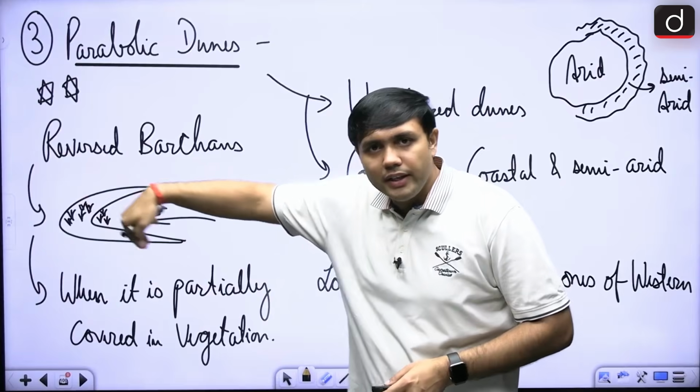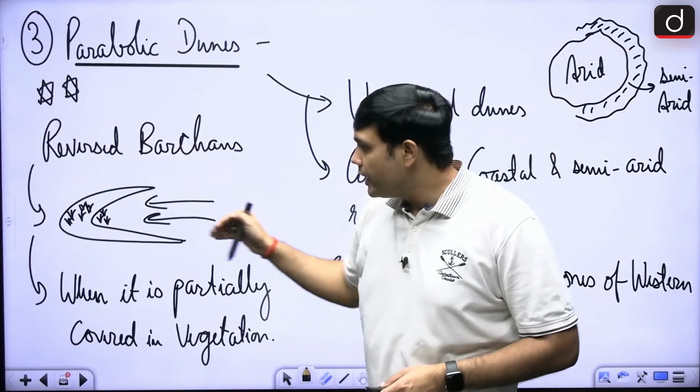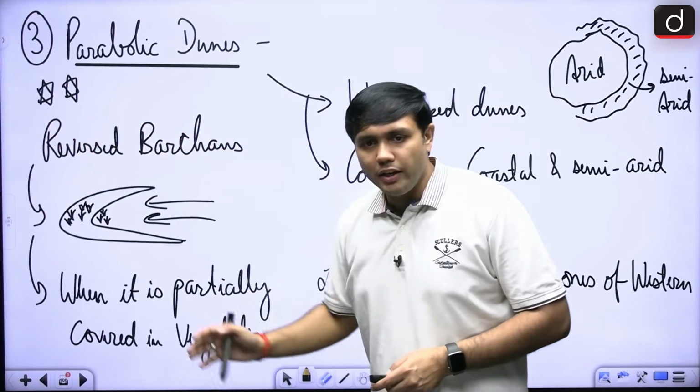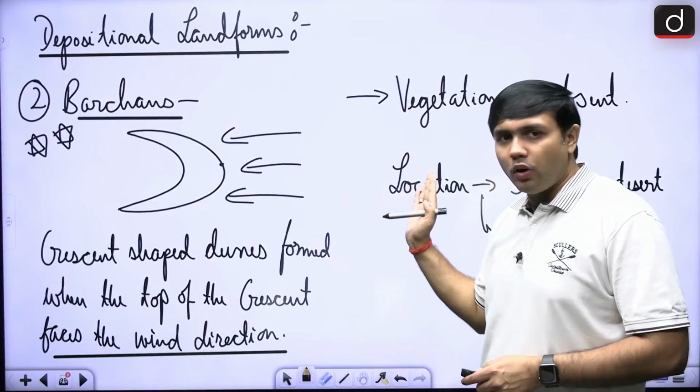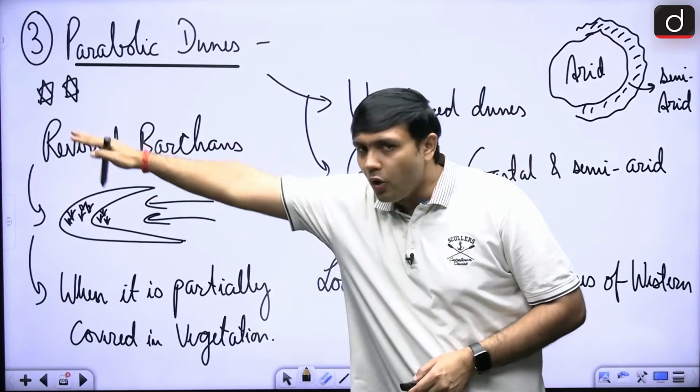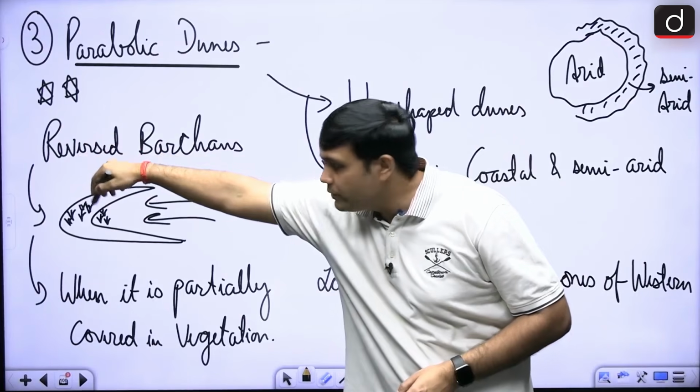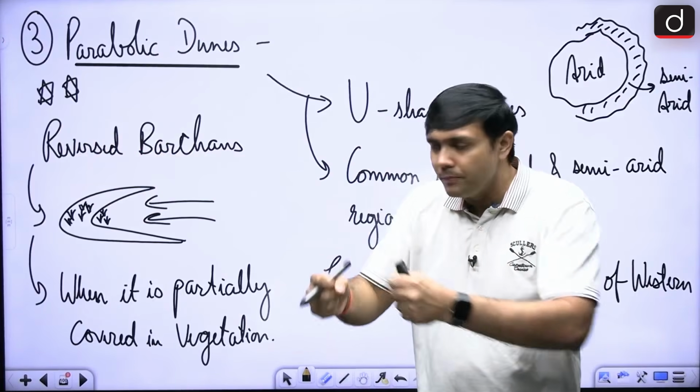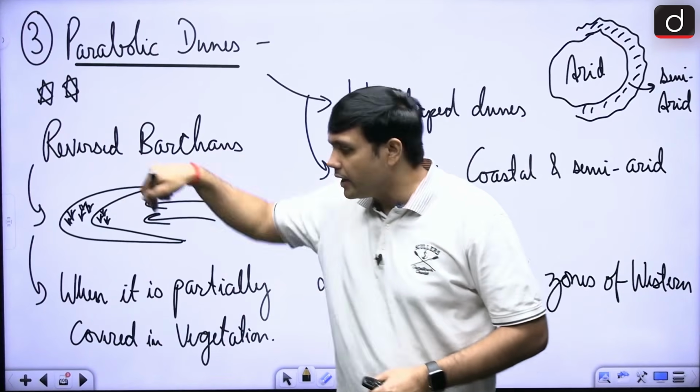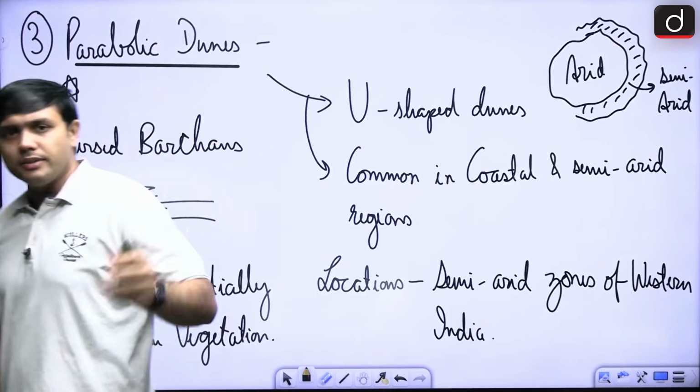But in cases where the vegetation is present, the top of the crescent is in the opposite direction, right? In the earlier case it was towards the wind direction, it is now opposite the wind direction, because these vegetations are forming like an anchor, and the legs of the crescent are in this particular direction.